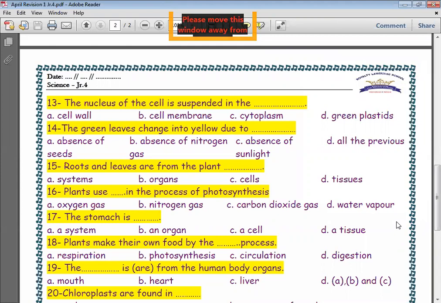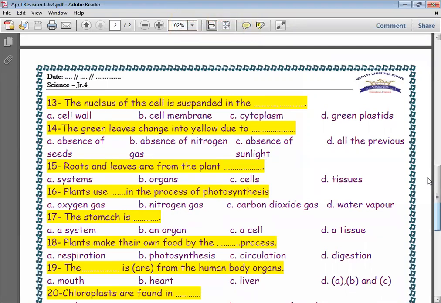In the respiration process, green plants absorb oxygen, and the gas evolved is carbon dioxide. So green plants are very important to keep the percentage of carbon dioxide and oxygen constant.